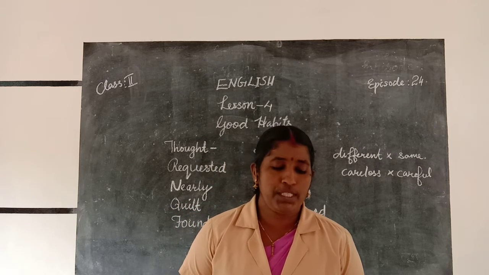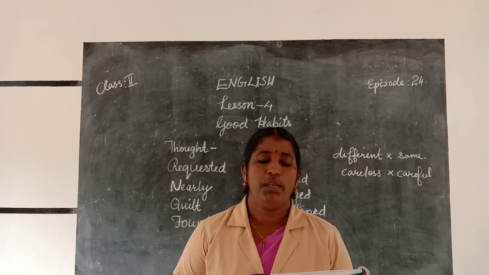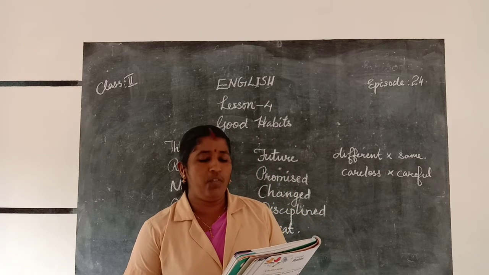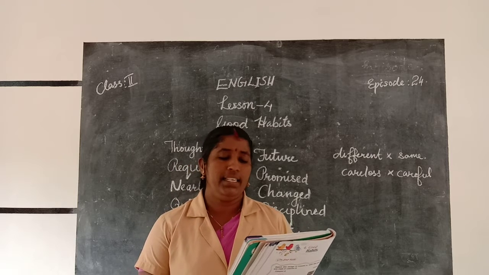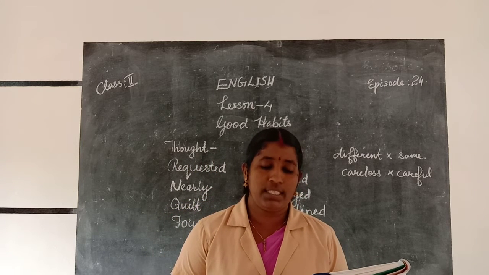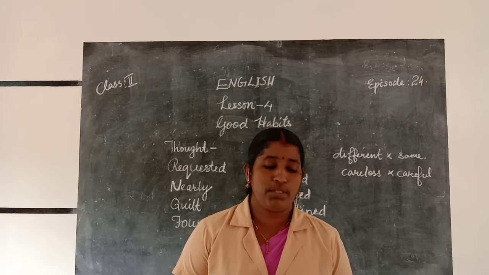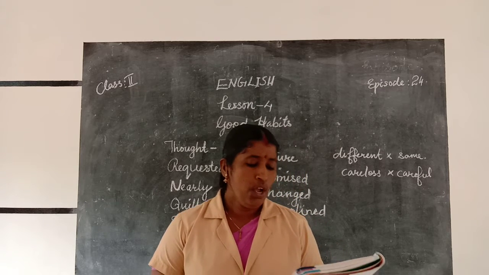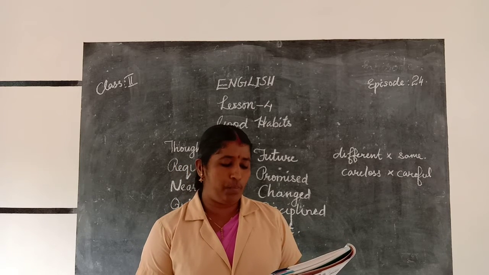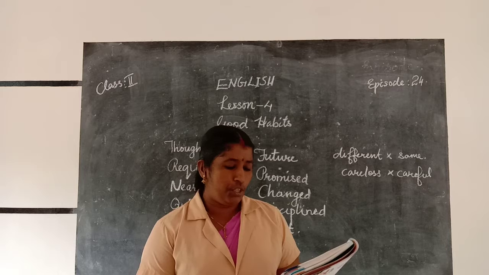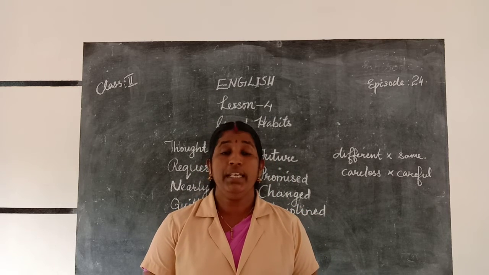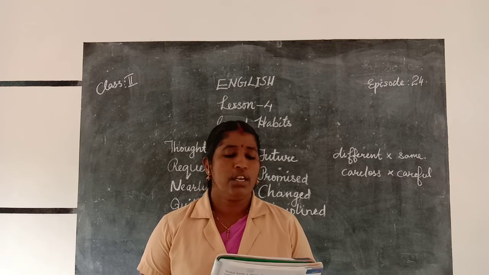She always puts her bags, books and uniform in the proper place. Mughal is not disciplined. He always leaves his things scattered. Sometimes he even loses them. He throws his things here and there and slumps on the sofa. One day he was upset because he could not find his maths copy. He asked his mother. She was preparing breakfast for them. What was his mother doing? Her mother was preparing breakfast for them.